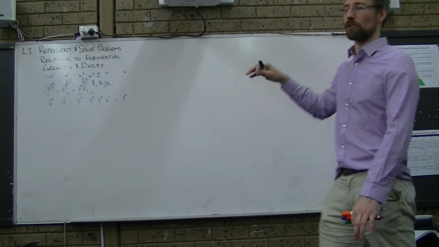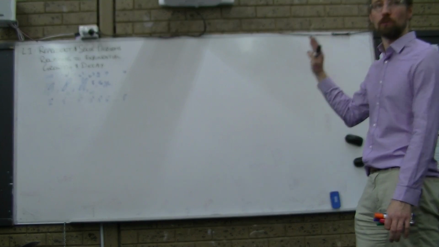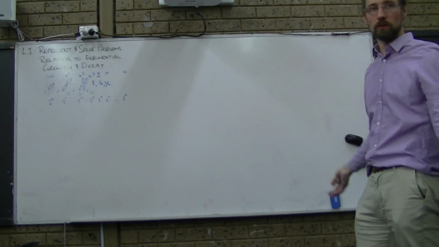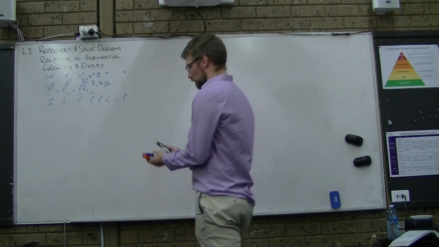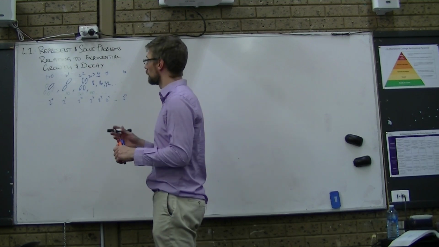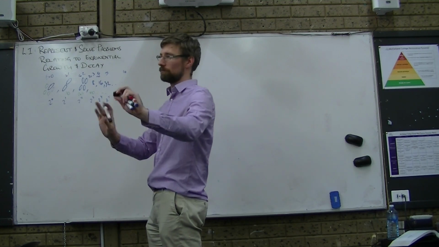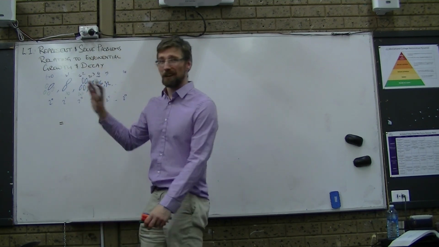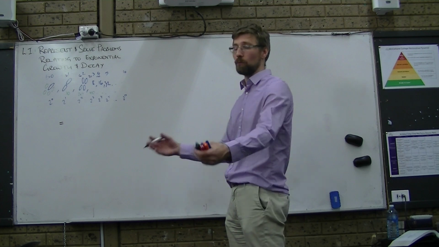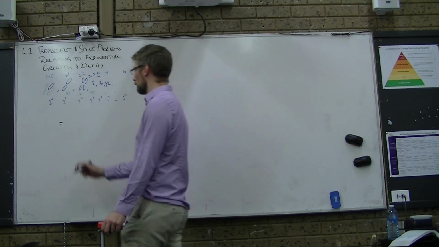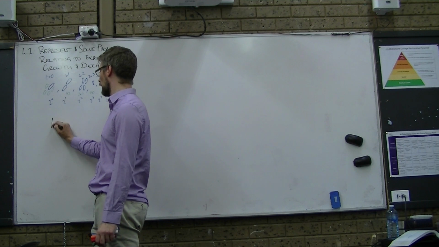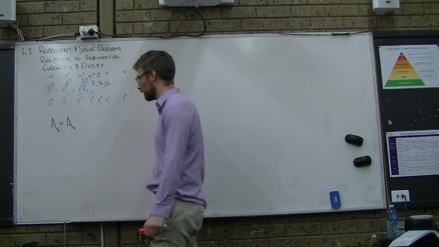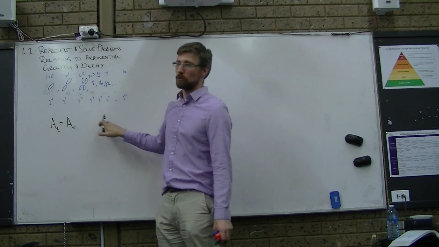Do you want to individually, for every worded scenario, have to go through this entire process? No, it would be nice if there was some general rule to deal with this sort of thing. So let's see. I'm going to start with some amount, and I'm going to end with some amount. So I'm very unimaginatively going to say I end with this amount at time t, and I start with some amount at time 0. What's the amount going to be doing?